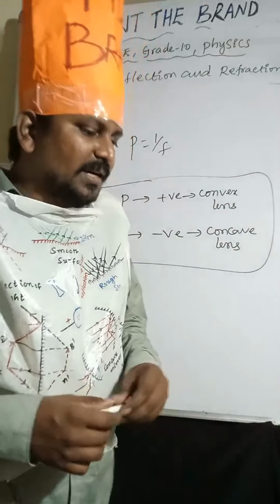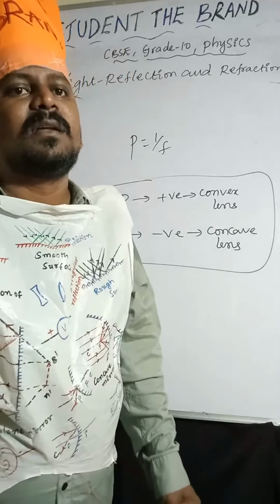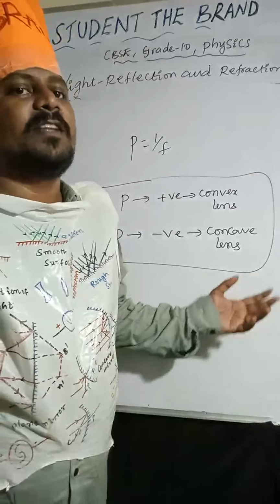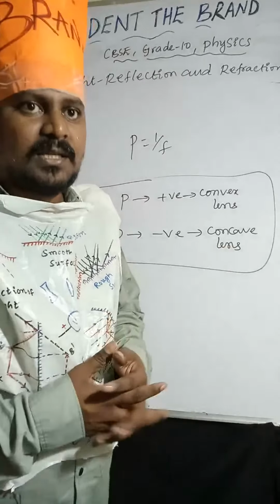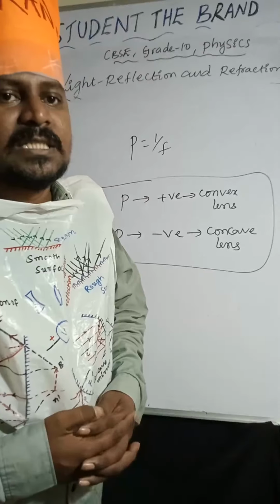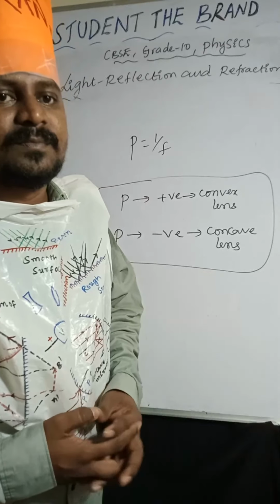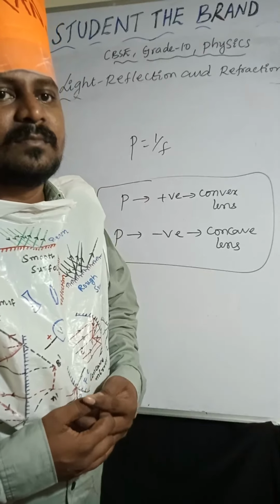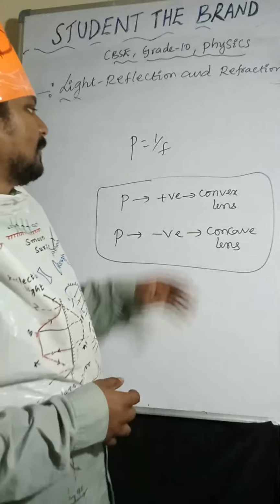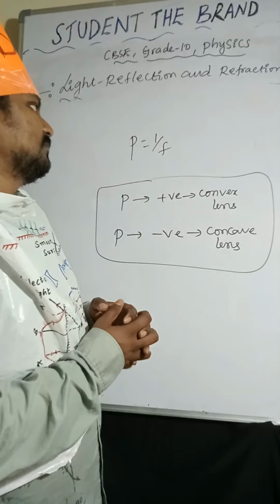I hope it is very clear to you all. Right? Yes. Power of lens is positive for convex lens. Power of lens is negative for concave lens. The reciprocal of focal length is called power of lens. Okay, done. So I hope it is very clear to you all.